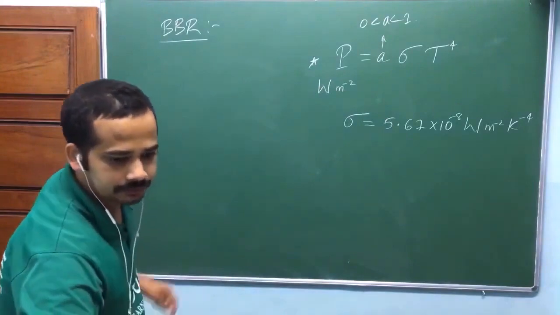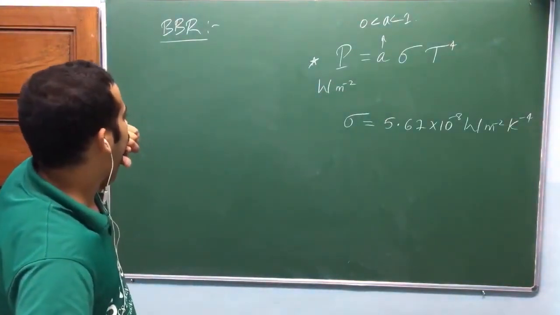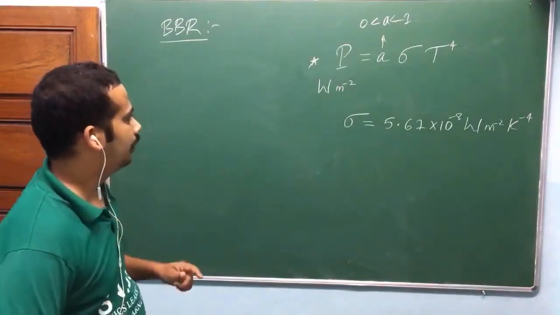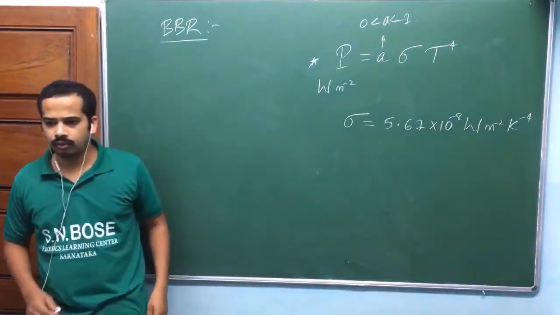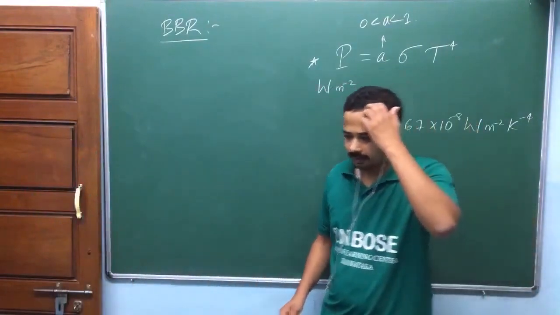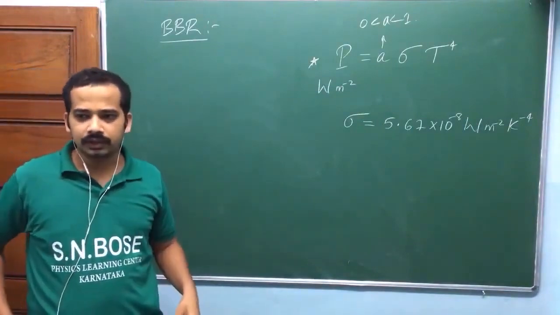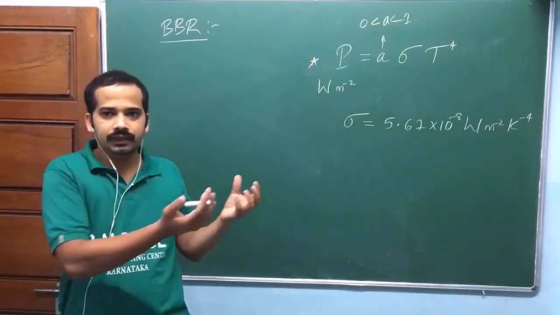Wait a second. But can the wavelength depend on the size of the enclosure or the cavity? No. How would wavelength depend on size? Look here, you are receiving radiation.